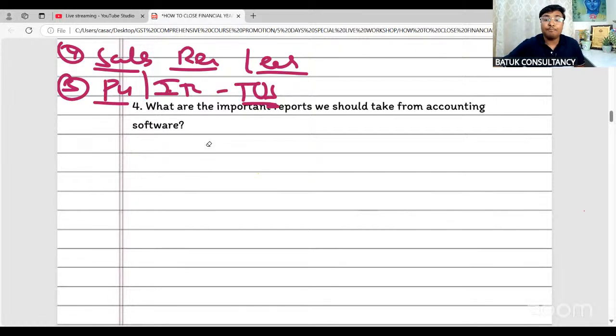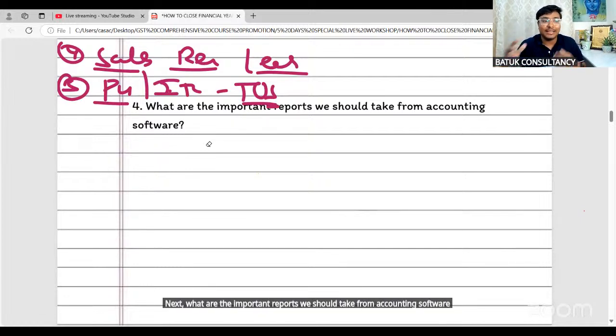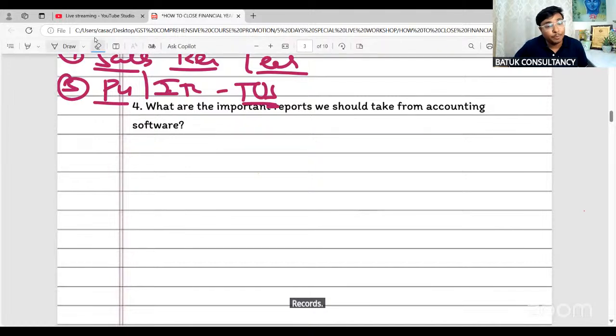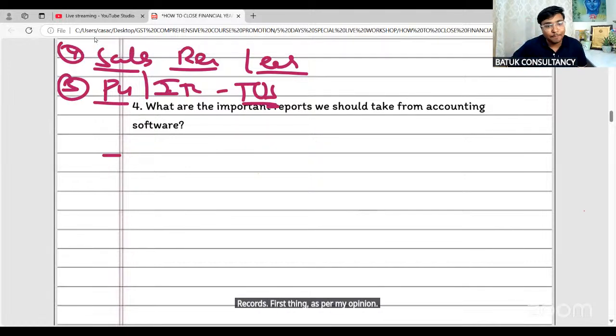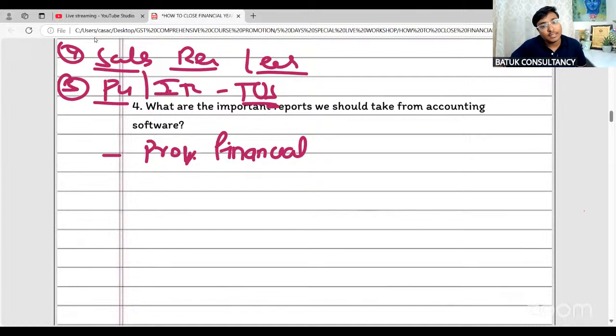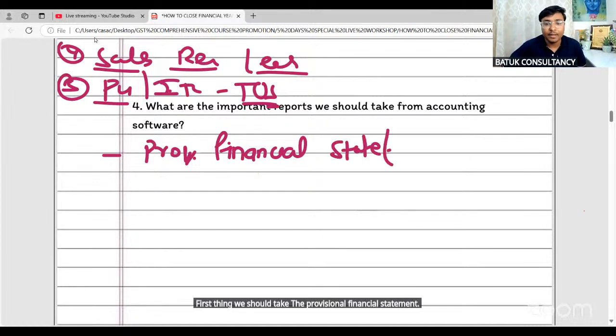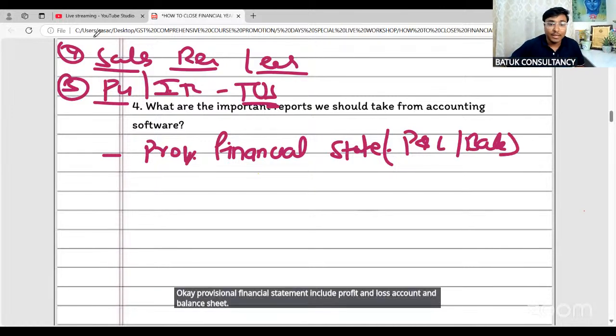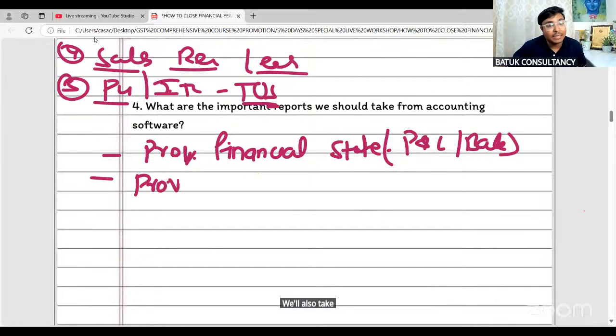Next, what are the important reports we should take from accounting software, as our client is maintaining the accounts in Tally or in any other accounting software? So how can we take the reports, or what are the important reports which we need to take in our records? First, as per my opinion, we should take the provisional financial statement, which includes the profit and loss account and balance sheet. We'll also take the provisional trial balance.